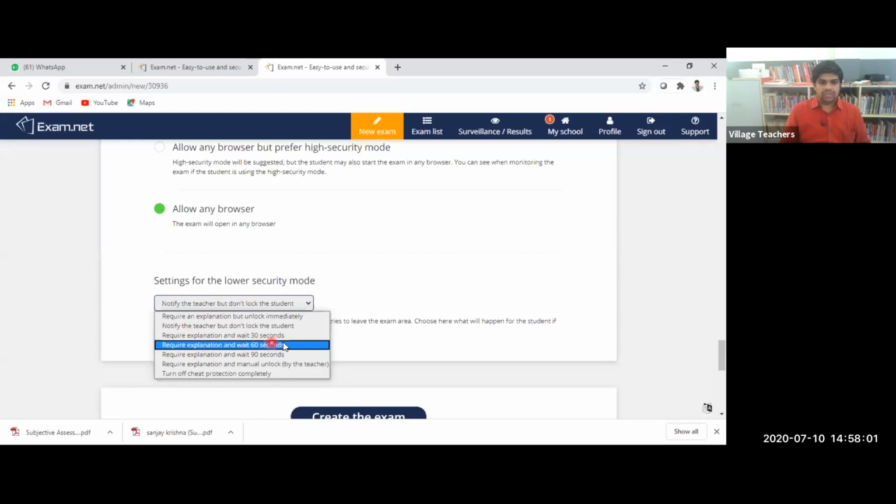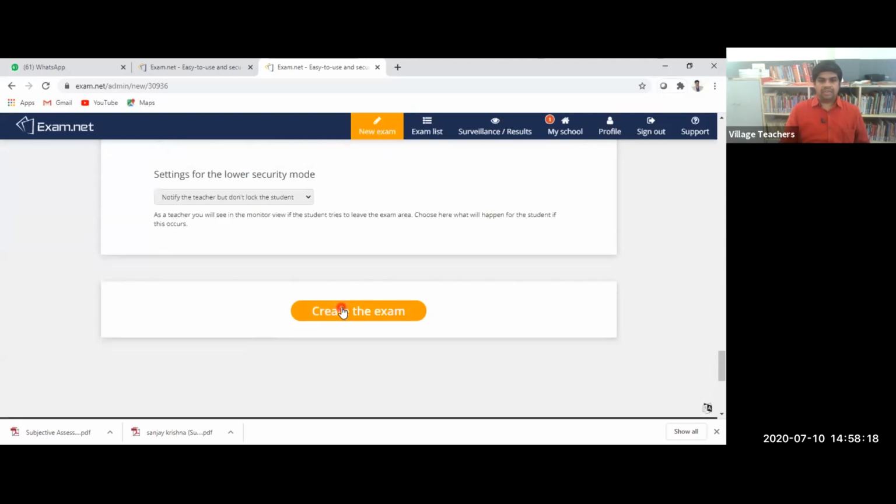And the other options are also require explanation and wait for 60 seconds. So in the next level of exam, we can tell like this. If you use any other software, you lose 1 minute. Like that, we can do the questions. Or you can just turn off the cheat protection. So I prefer this notify the teachers. And after that, you can create exam.